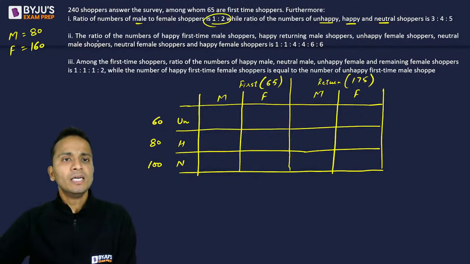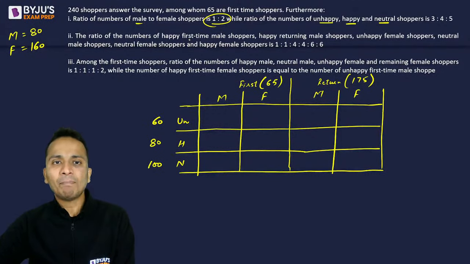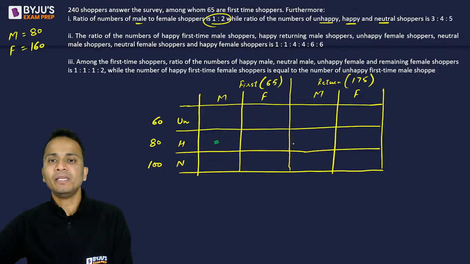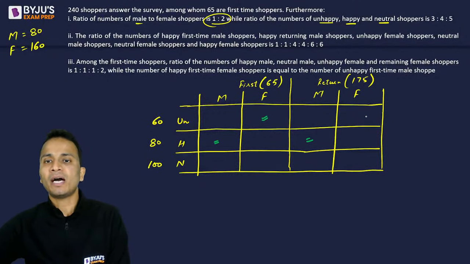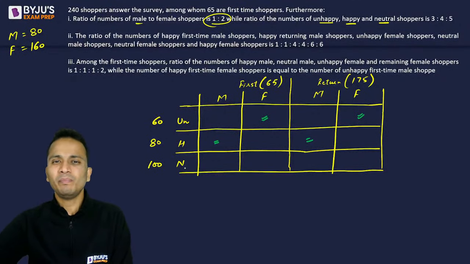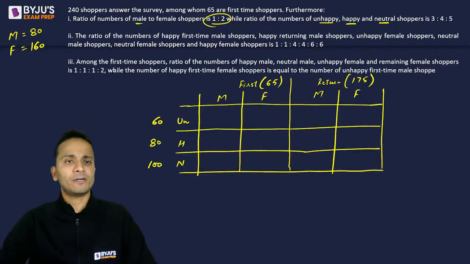ठीक है. Now the ratio of the number of happy first time male users, that means this number. Happy returning male shoppers, happy returning male, this number. Unhappy female shoppers. So unhappy female, that means this part and this part combined. Okay. Neutral male, so neutral male भी दो parts हो जाएंगे, neutral female भी दो हो जाएंगे. So let us not use this data first. Let us use the second part, the third statement first. So third statement में पहले आ रहा हूँ.